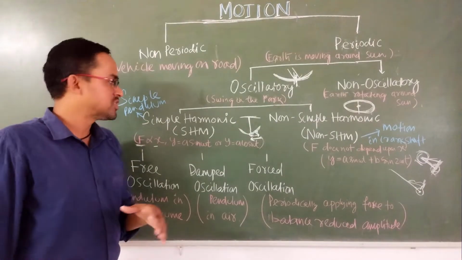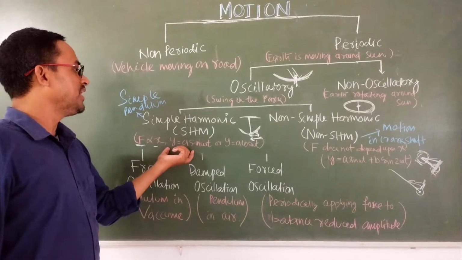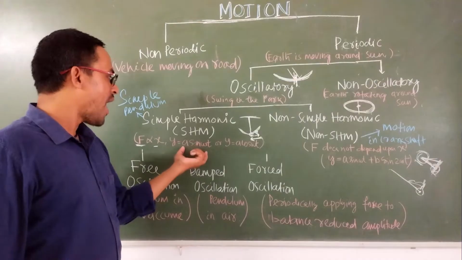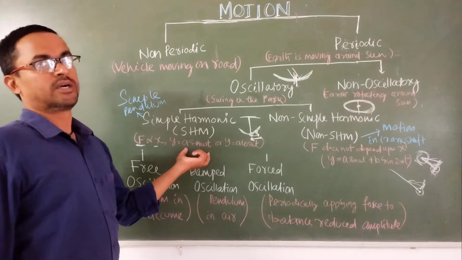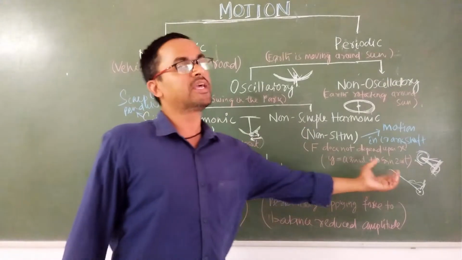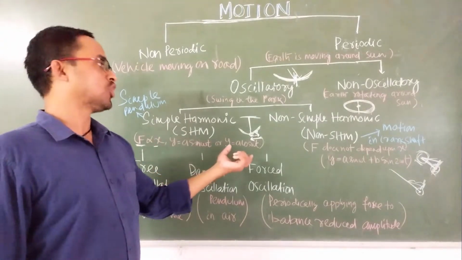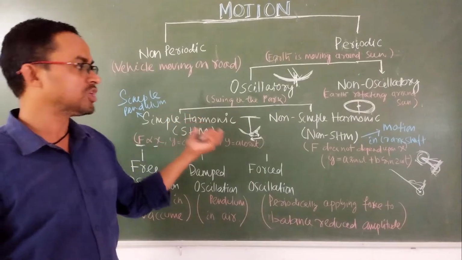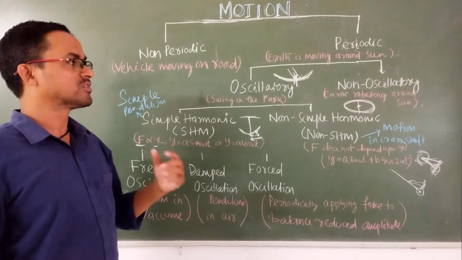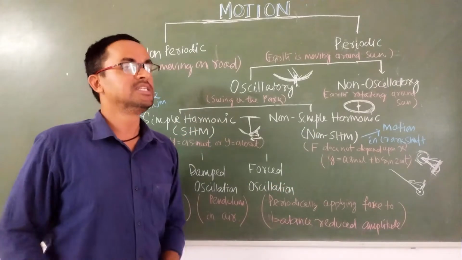But mathematically, if we solve simple harmonic motion, we will find the solution y equals a sin omega t or y equals a cos omega t. That means at least one simple harmonic function will be there, either sine or cos. But in case of non-simple harmonic motion, you can find a combination of different types of harmonic functions. So if it is either a sin omega t or a cos omega t, then we say simple harmonic motion. If it is a combination of different harmonic functions, then this is non-simple harmonic motion. Mathematically we can distinguish them.